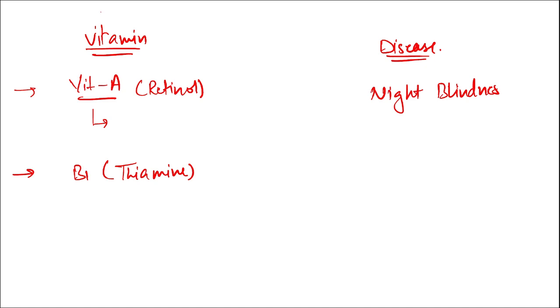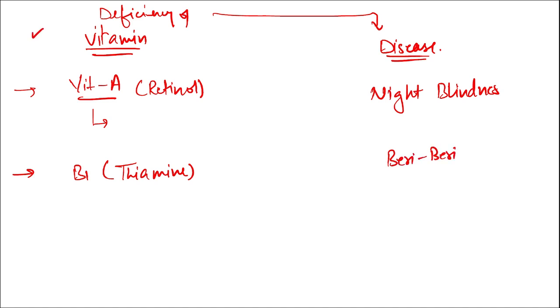Similarly, vitamin B1 is also known by the name thiamine. So due to the deficiency of vitamin B1 or thiamine, the disease that is caused is beriberi. These are important questions that can be asked in your exam from the GS part. Similarly, vitamin B2 is also known by the name riboflavin.